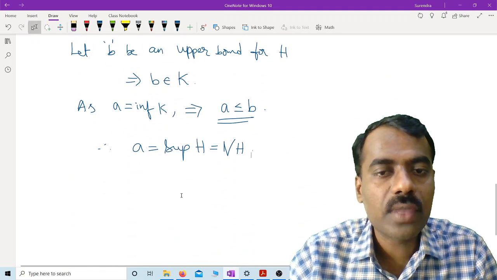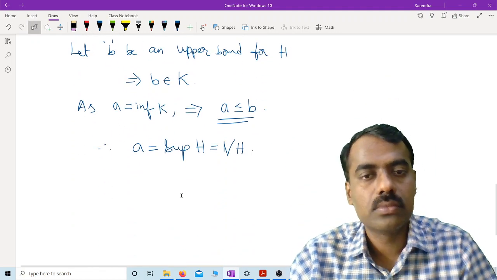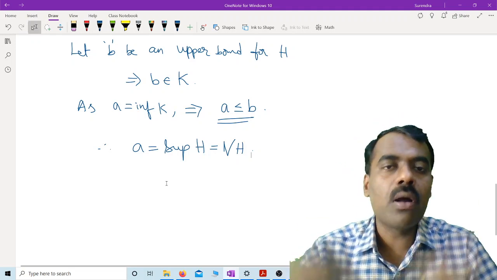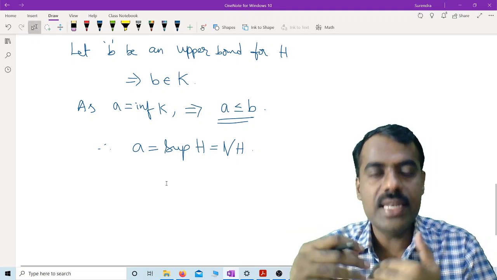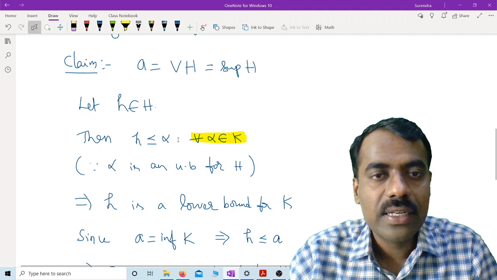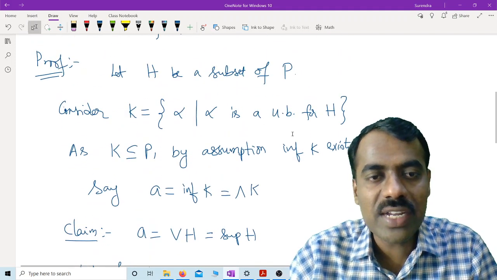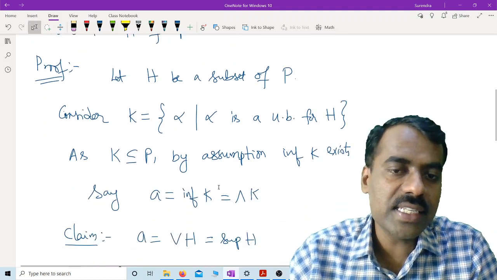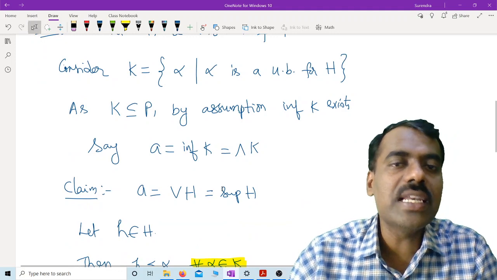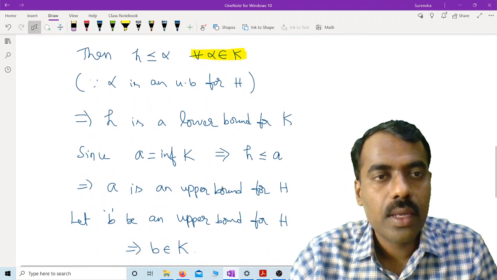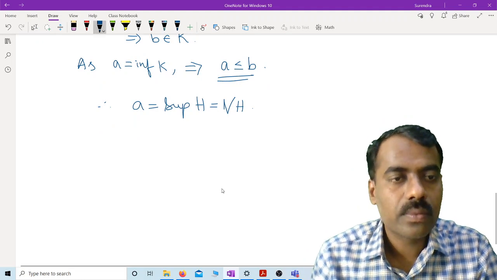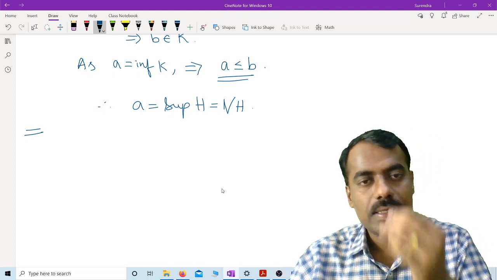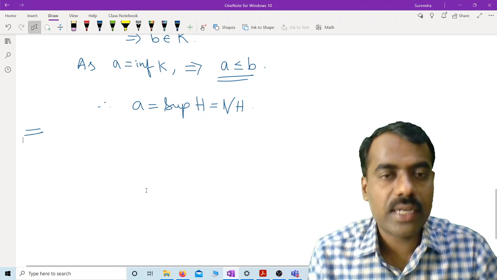Now, is this clear? Any doubt in the theorem proof? The idea is very simple. We have collected all upper bounds. Then among all upper bounds, we have taken the least among them. So how did we do that? We have considered all upper bounds of that set, and we know that by the given condition the greatest exists. Whatever greatest is there will be the least upper bound for our set H. Are you following? Can you hear me? Hello? Yes. Okay, so that was yesterday's small clarification.